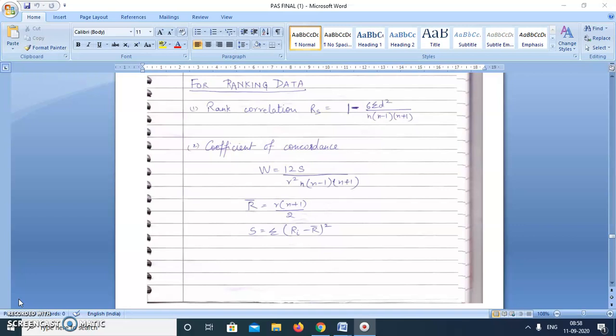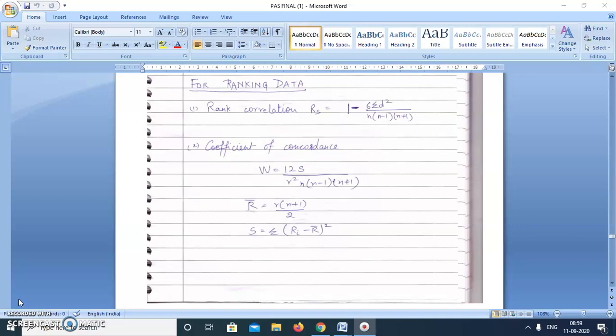If it is near to +1, that means all the judges, two or more, are in concordance, they are in agreement with each other. And if the number comes near -1, that means the two judges are assessing the thing in opposite to each other. They are not in agreement, they are disagreeing with each other. So the range of the answers we'll get will only be between -1 to +1.